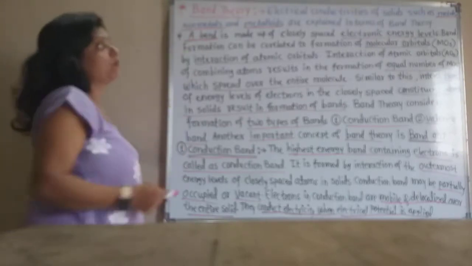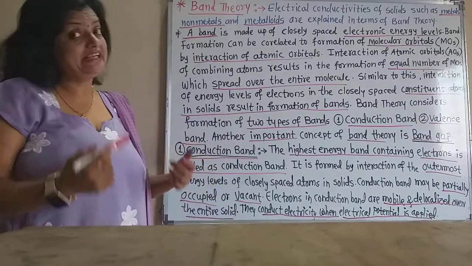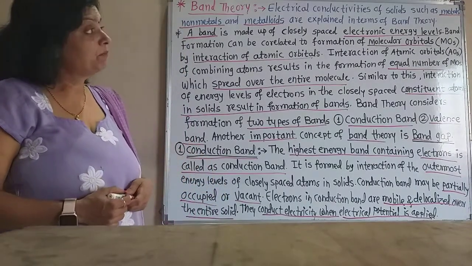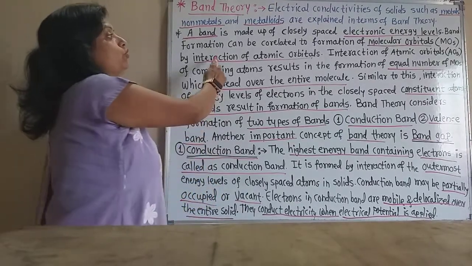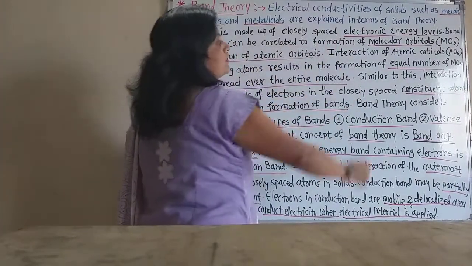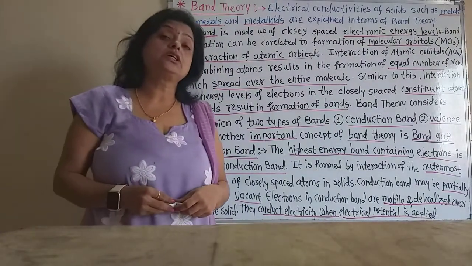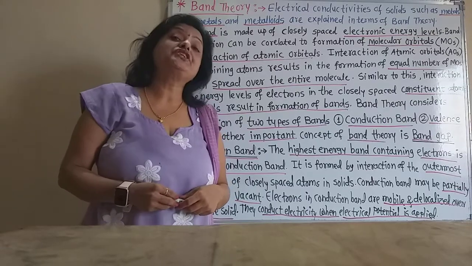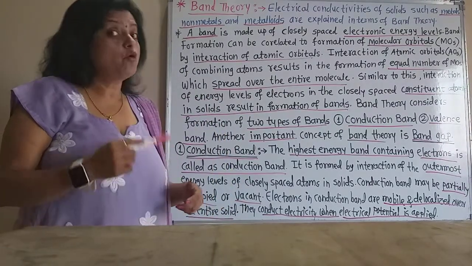So a band is made up of closely spaced electronic energy levels in which electrons are present. So band formation can be correlated to the formation of molecular orbitals. Now in 11th science we learn about the formation of molecular orbitals, the MOs.